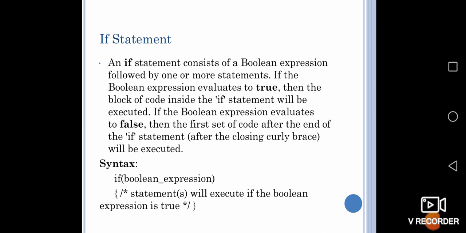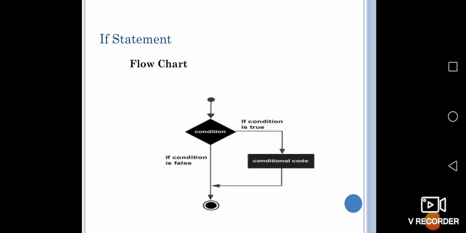Okay. Then it is moving on to a Boolean expression. So I said a normal example. Here we are moving on to a computer formatted one. This is a flow chart. Basically, for every problem statement, we'll have a flow chart at first. First a condition is given in a decision symbol. If it is true, what is there in the condition code will be executed. If it is false, it will be terminated.